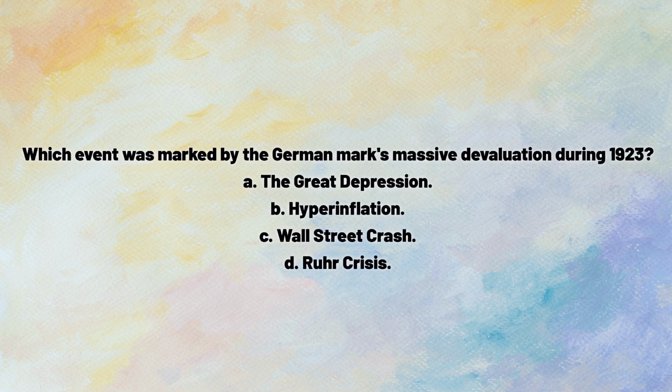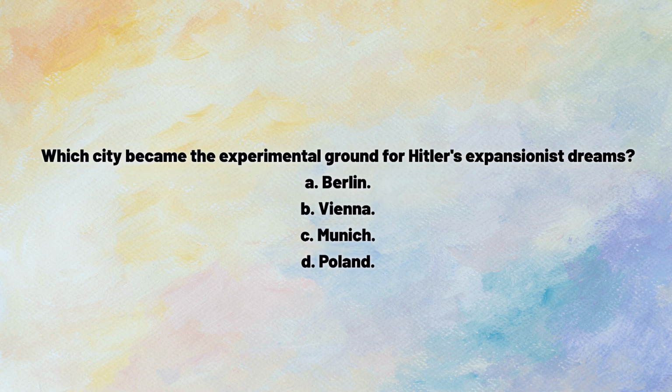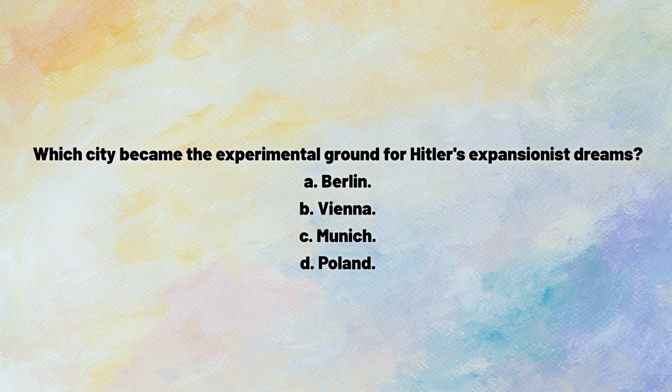Which event was marked by the German mark's massive devaluation during 1923? A. The Great Depression. B. Hyperinflation. C. Wall Street crash. D. Ruhr crisis. Answer: B. Hyperinflation.